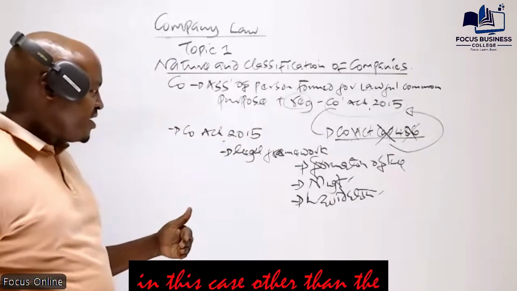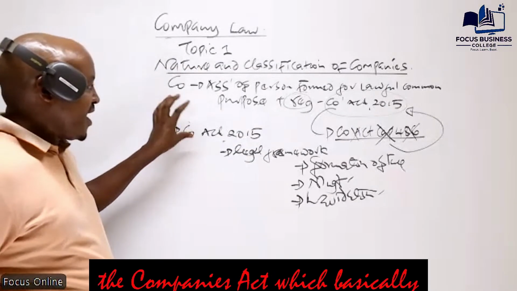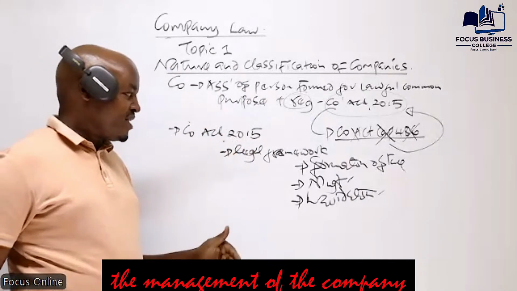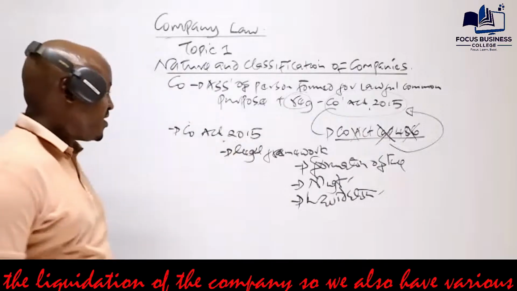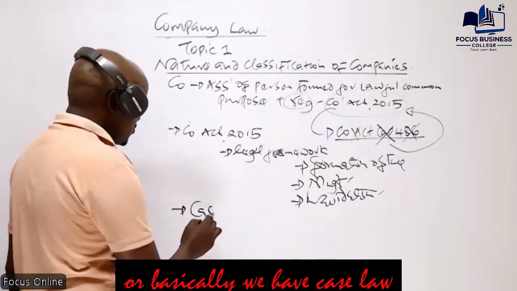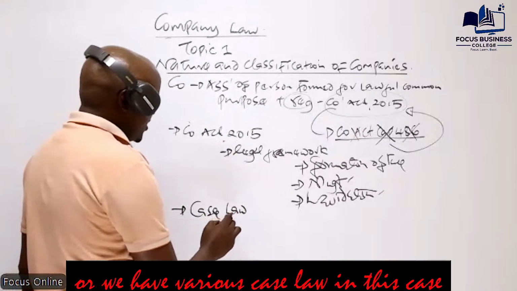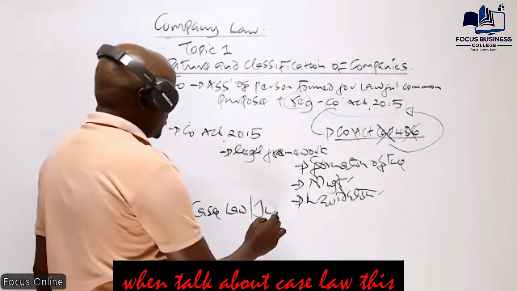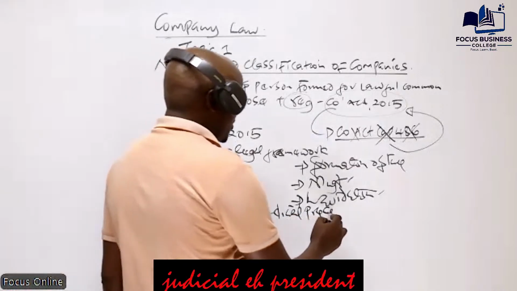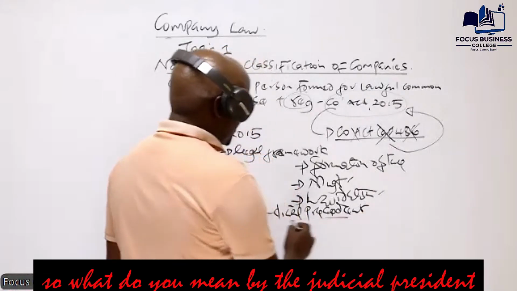Now, in this case, other than the Kenyan Companies Act, which talks about the formation of the company, the management of the company, and the liquidation of the company, we also have the Ugandan Companies Act. If you go to Rwanda, we have the Rwandan law, or we have various case law. In other terms we refer to it as the judicial precedent. So what do we mean by the judicial precedent?